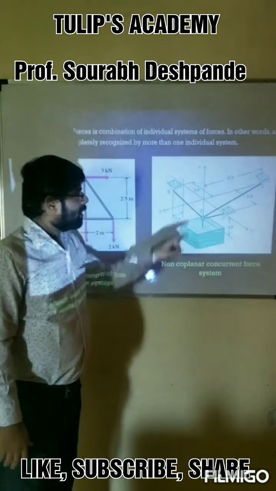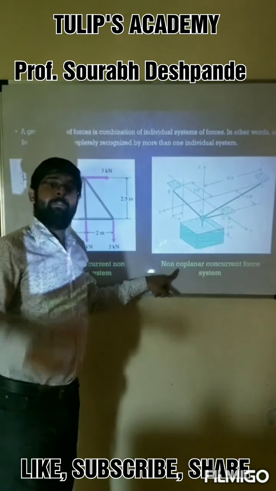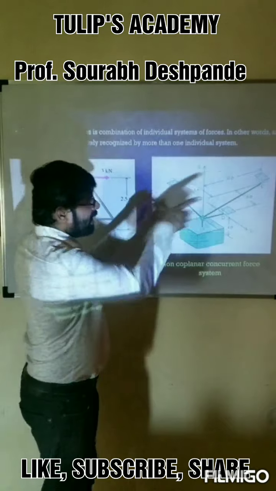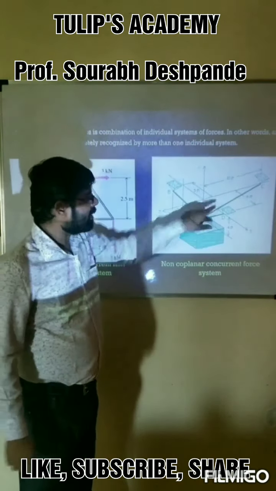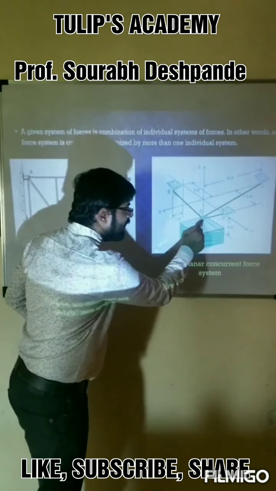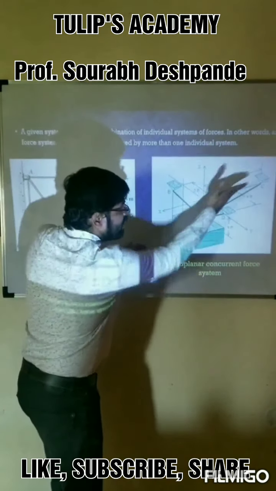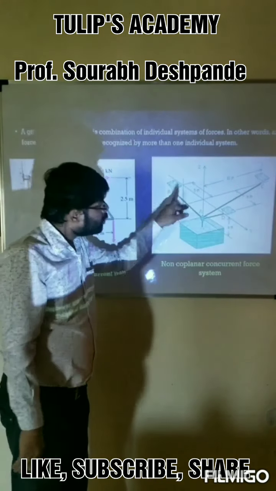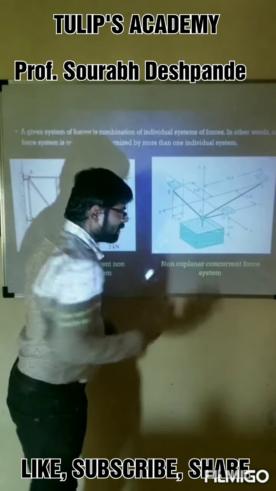In this example, the forces are not lying in the same plane, so it is non-coplanar. But all the tensile forces which are acting in these 3 cables are eventually meeting at this common point, which is a hook. These 3 cables are tied at this hook, and then this block is tied with the help of this hook. And the self weight of this block is balanced by these 3 tensile forces in the cables. So this is non-coplanar, but it is concurrent. So the total name is non-coplanar concurrent force system.